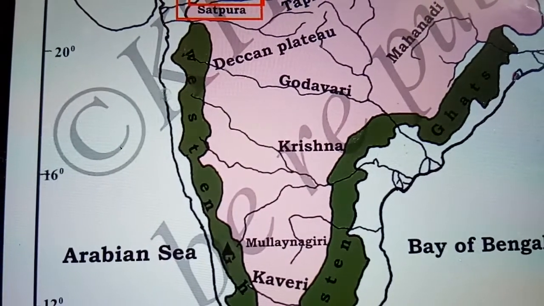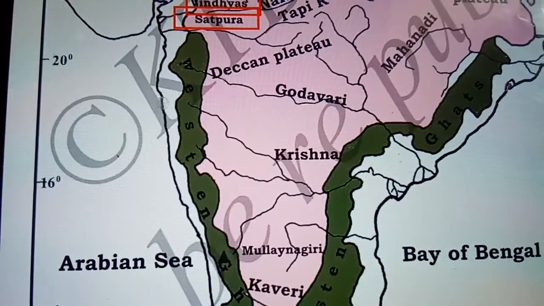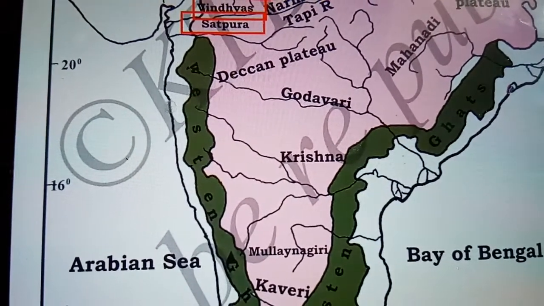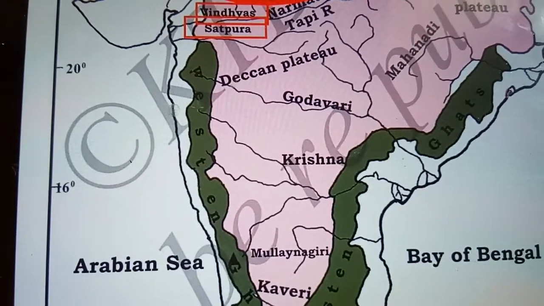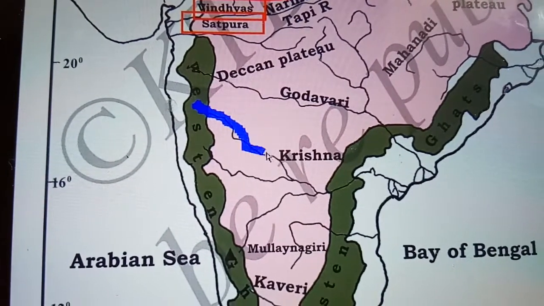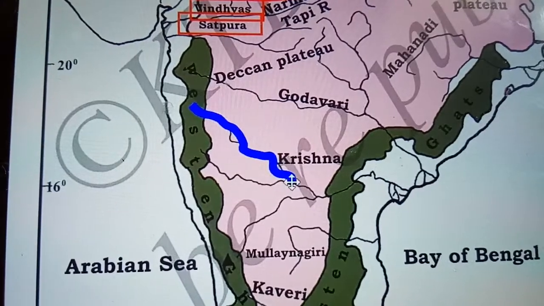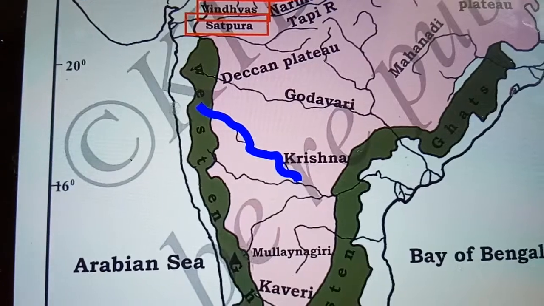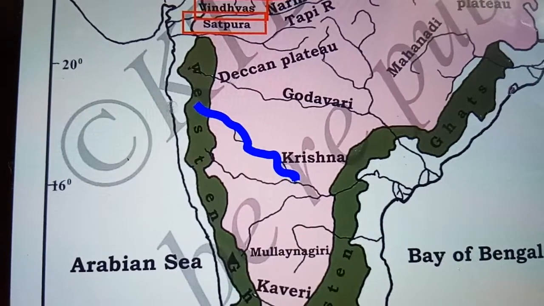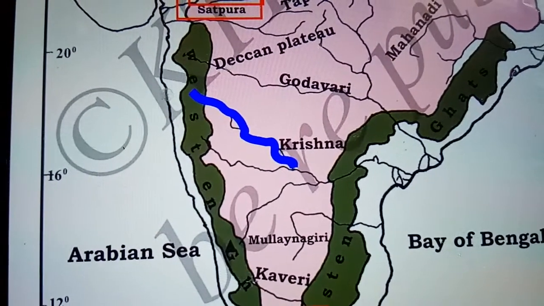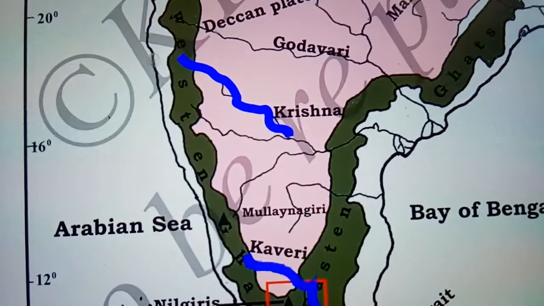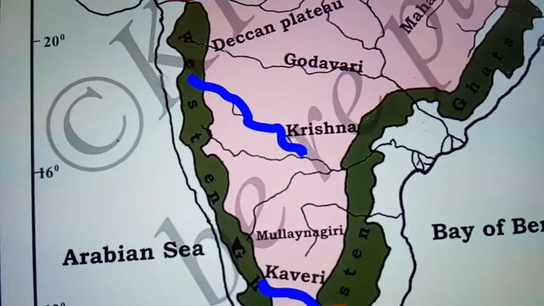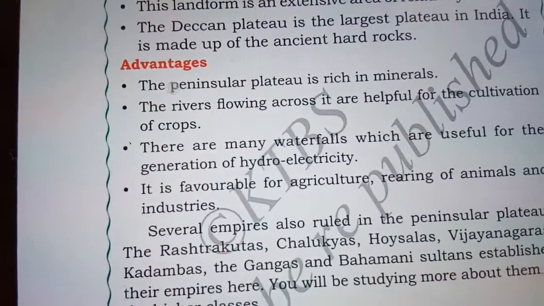Here we have river Godavari, which starts from the western Ghats. Next, we have river Krishna, which also starts from the western Ghats. The next, river Kaveri, takes birth in the western Ghats, and so on. As you can see, many rivers take birth in the western Ghats.